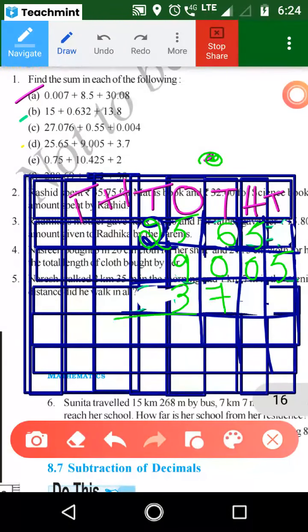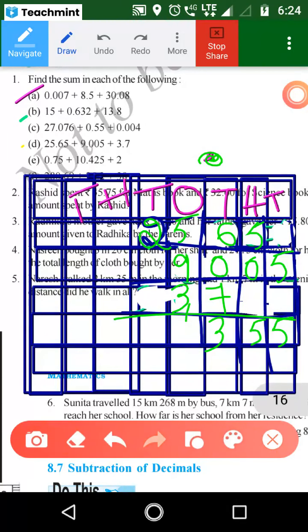You can add. So 5, take it as it is. Then 5 is there. 6 plus 7, 13. 1 carry. 3 plus 1 is 4.